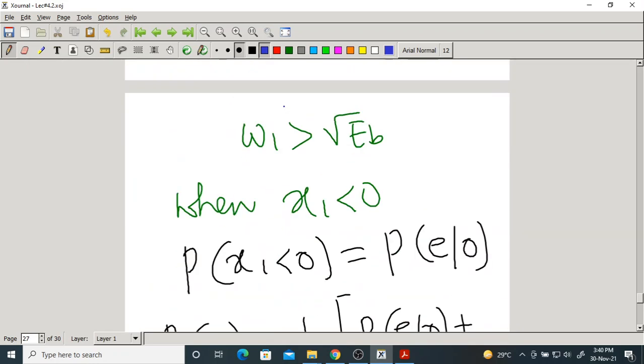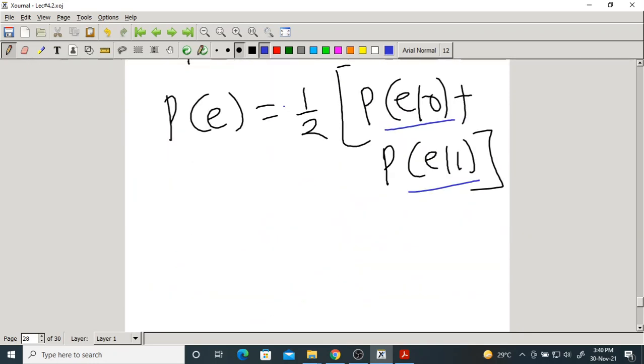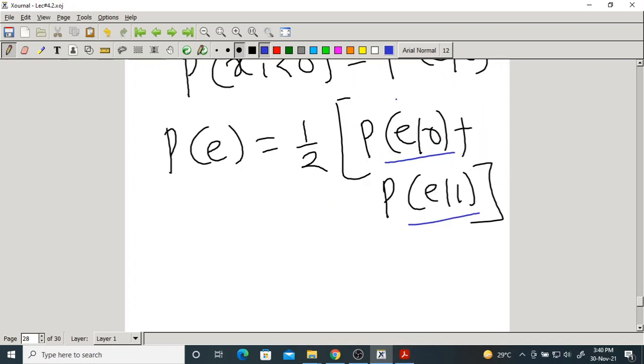Now let us get into what we calculate first. Here also, if I calculate one probability, it is enough because both are the same. Areas are the same, probabilities are also the same. So we don't calculate two probabilities. We calculate one, and that will be the same as the remaining one.